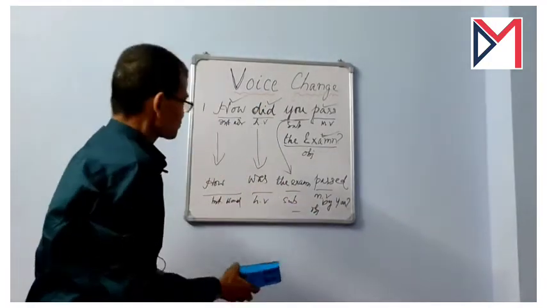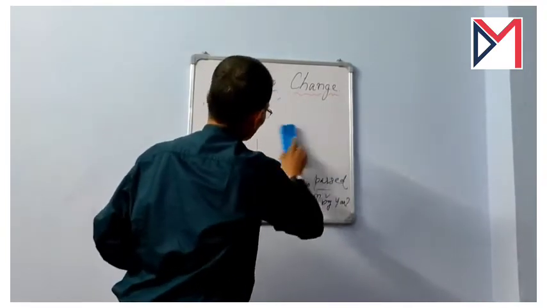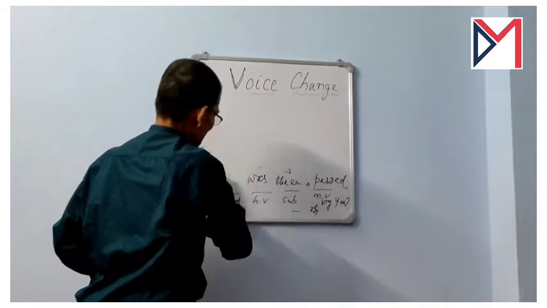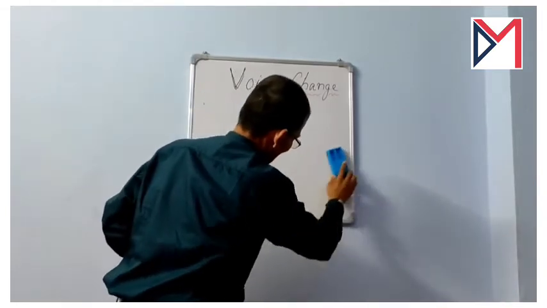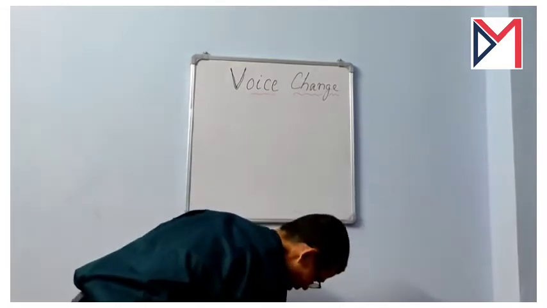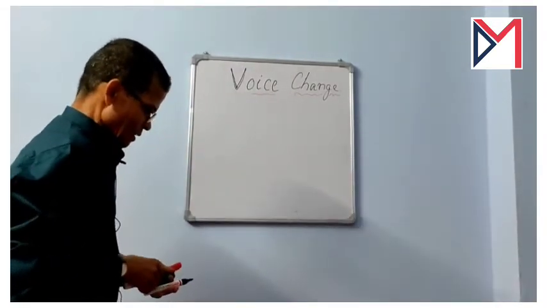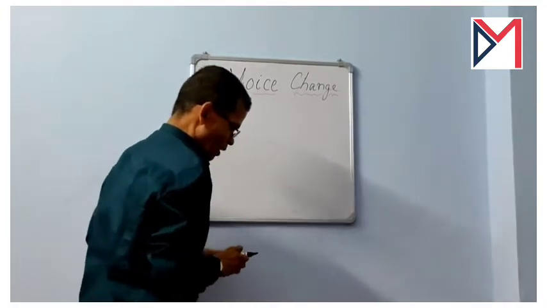Now come to another example of a different type. Again this is also a question, but the question begins with a helping verb. The first one began with a question word, the interrogative word, and the second one will start with the helping verb.